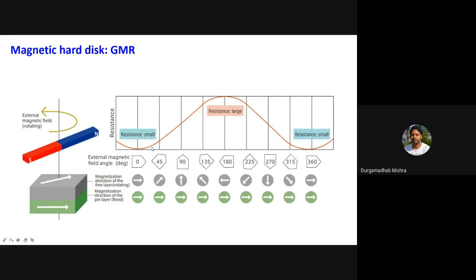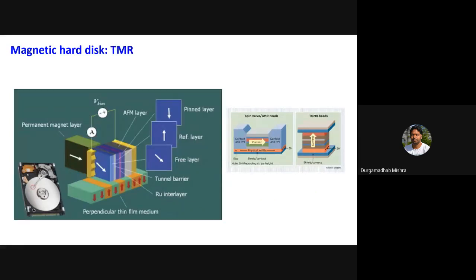When they are parallel, the resistance will be small. There will be resistance, of course, but small. But when you go to 180-degree orientation, the resistance will be large. And that is how you can detect or read your data. So this is just an extension of that.